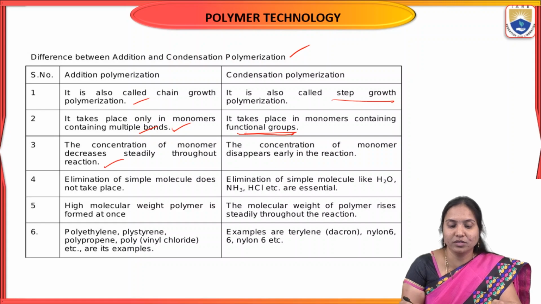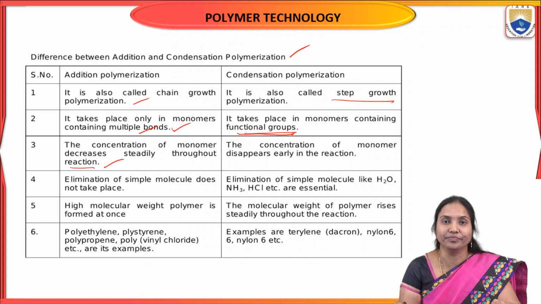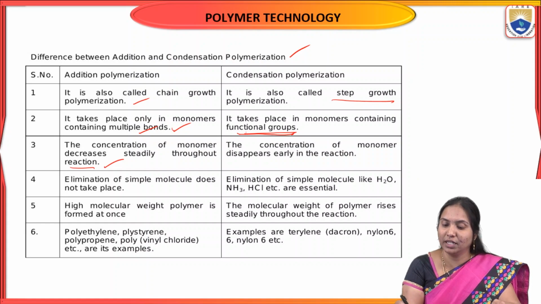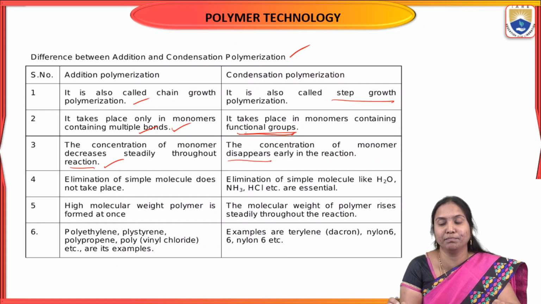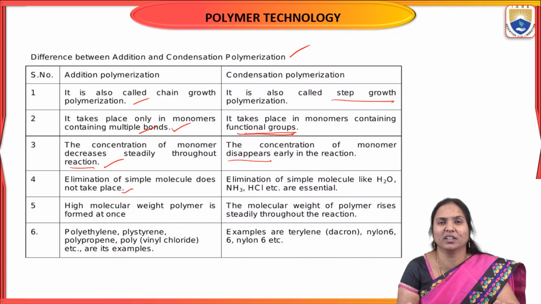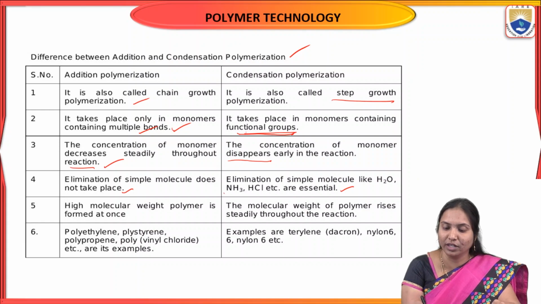Third, in condensation polymerization the concentration of monomers decreases steadily throughout the reaction, but in addition polymerization the monomers disappear early in the reaction. Next, in addition polymerization no simple molecules are eliminated, without any byproduct, but in condensation polymerization simple molecules like water, ammonia, HCl, etc. are eliminated.